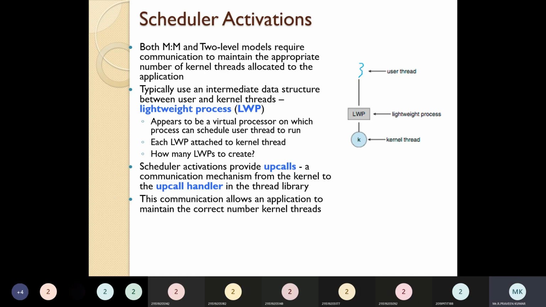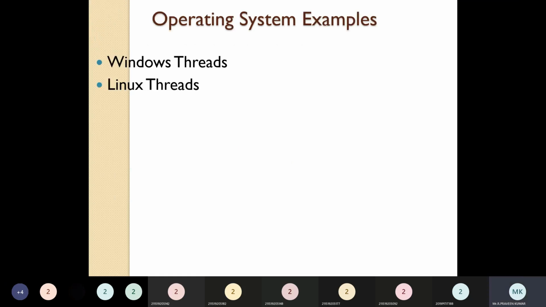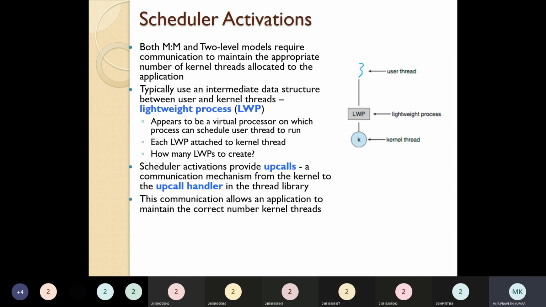So we have to create a lightweight process, and that lightweight process is attached to the kernel thread. So the user thread can easily access that intermediary. The lightweight process is an intermediary between the user thread and the kernel thread. That we call the upcall handler. So this is how we are handling it. These are all the issues we have with threads.